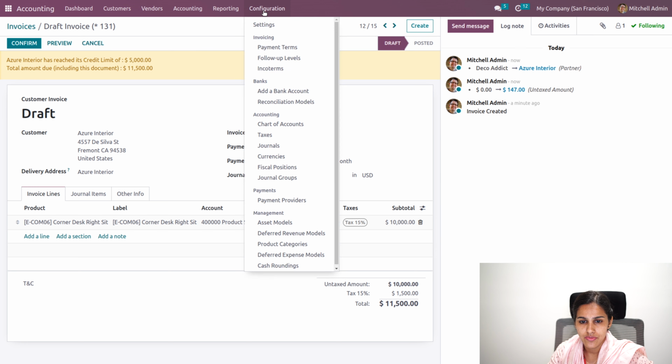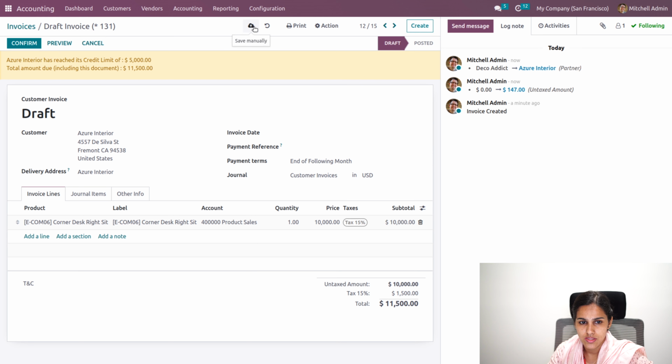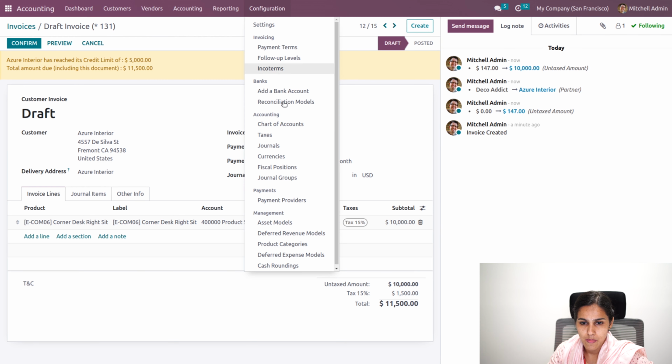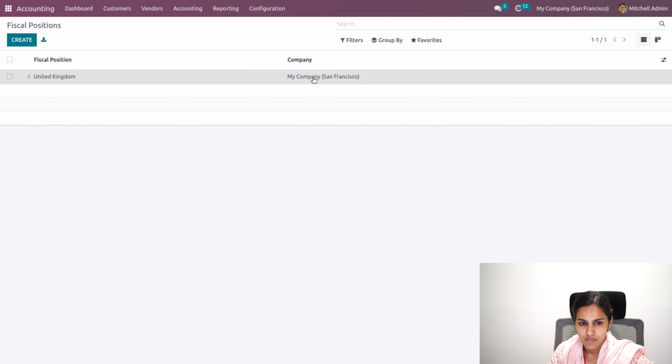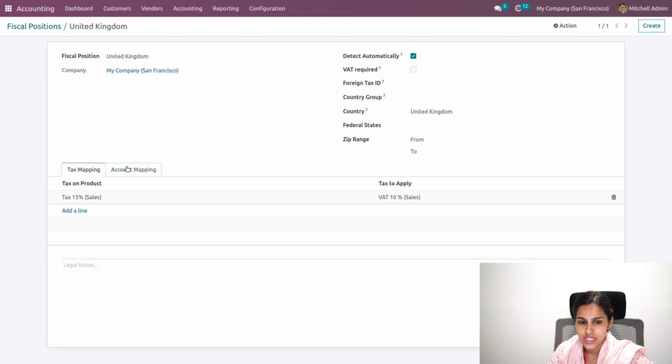And we will be having that fiscal position, let's say this, which is created for United Kingdom, that is, if a product is applied with 15% tax, it will be mapped to VAT 10% tax.